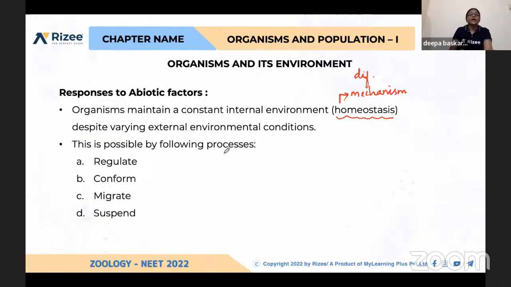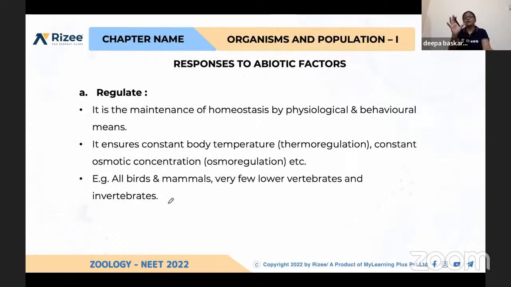So how do they maintain homeostasis? By different mechanisms: regulate, conform, migrate, suspend. These are the four processes for maintenance of homeostasis. What do you mean by regulate?